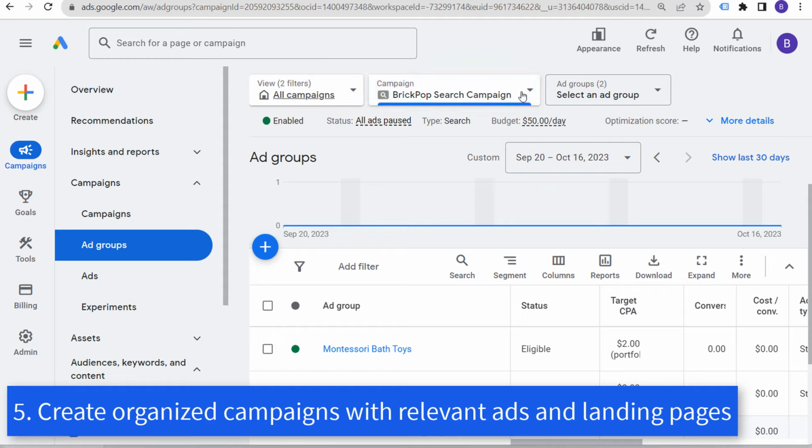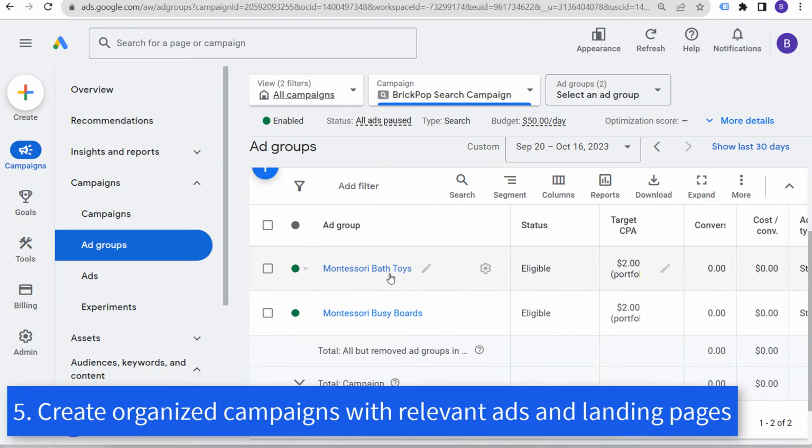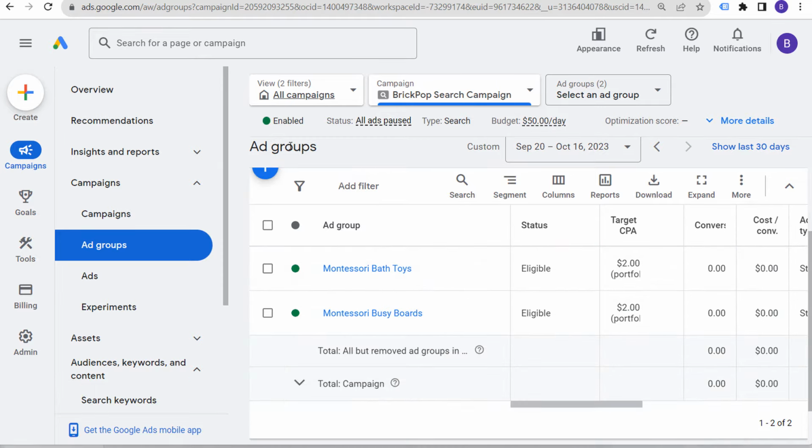Strategy number 5, we're going to come back over to the new Google Ads interface, and we have this campaign here. There's only 2 ad groups in this campaign. Now, a best practice is adding as many ad groups as possible, basically any type of category or any landing page where you're sending traffic to, you want to set up a separate ad group for that. So when I go through all of my different product categories on my website where I'm selling Montessori toys, basically what I would want to do is say, okay, I have 50 different subcategories of Montessori toys. I have Montessori math toys and wooden toys and blocks and this and that. All of those should be separate ad groups.